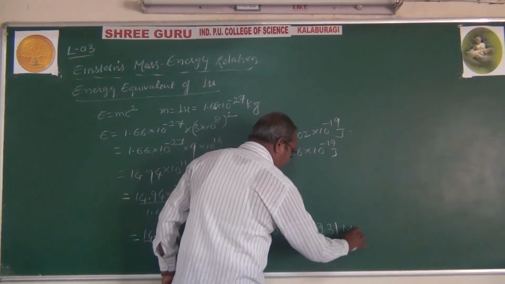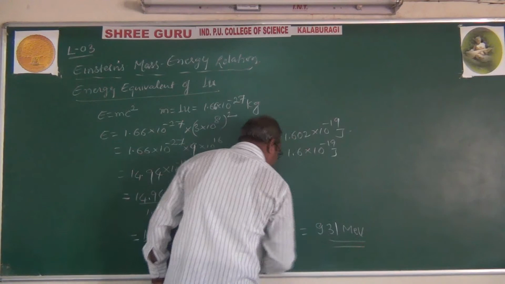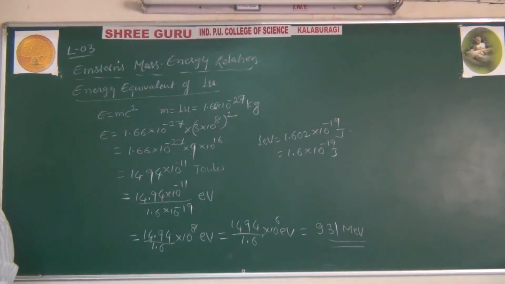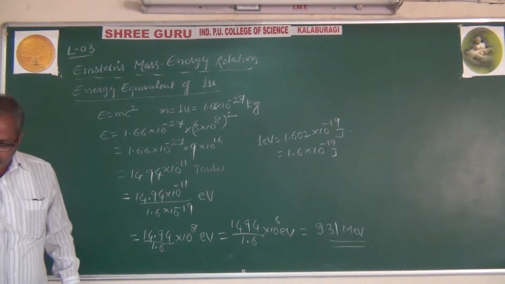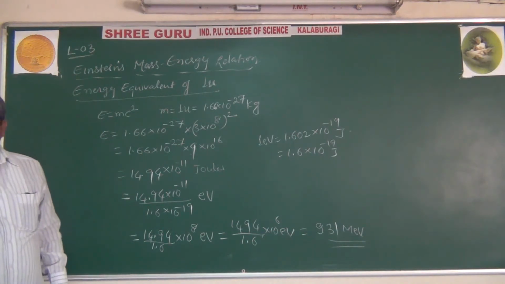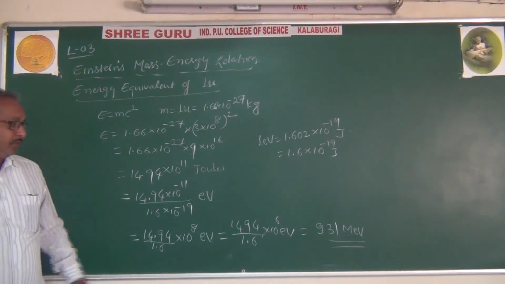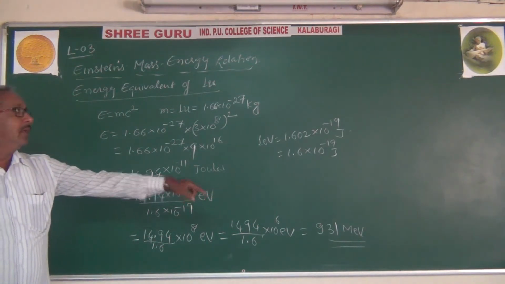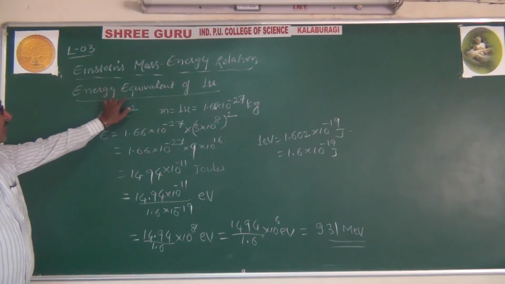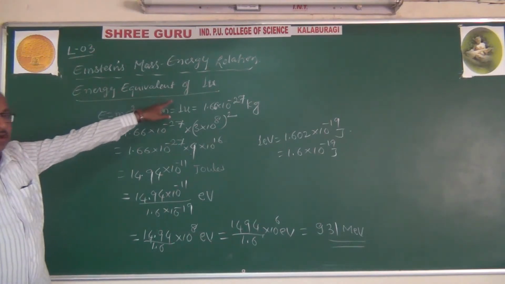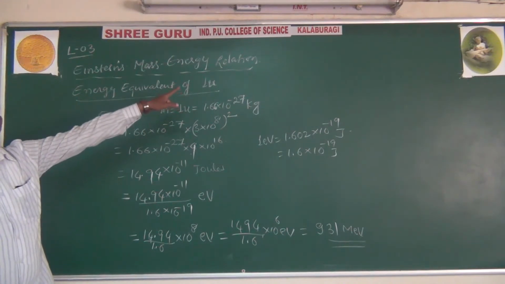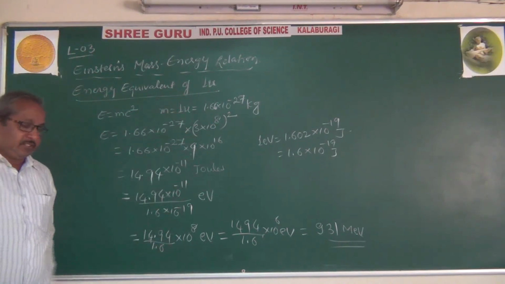This is mega electron volt. The standard value of energy released when one atomic mass unit of mass is converted into energy is 931 mega electron volt. And that is what we call the energy equivalent of 1 AMU, or 1 atomic mass unit. Is it clear?